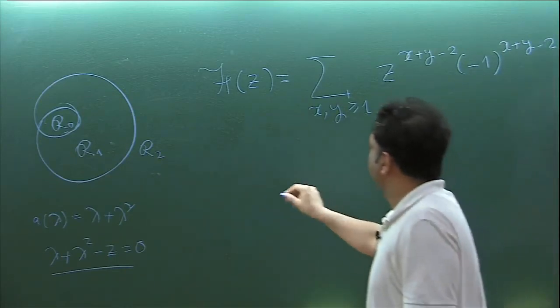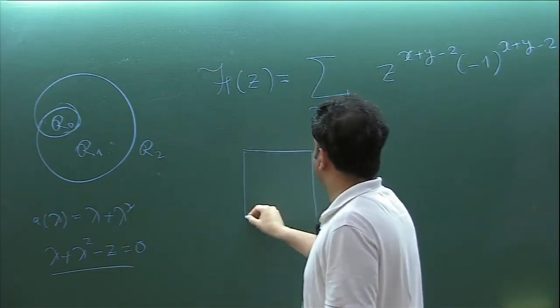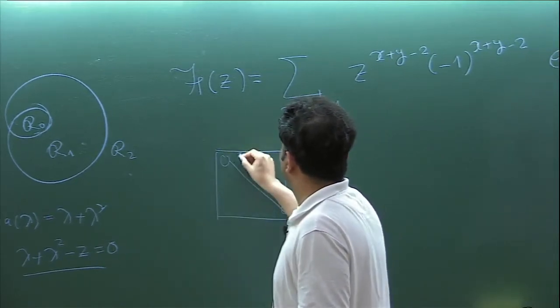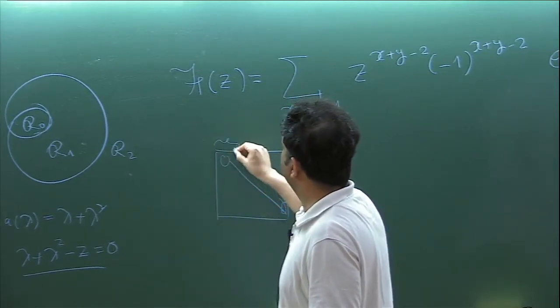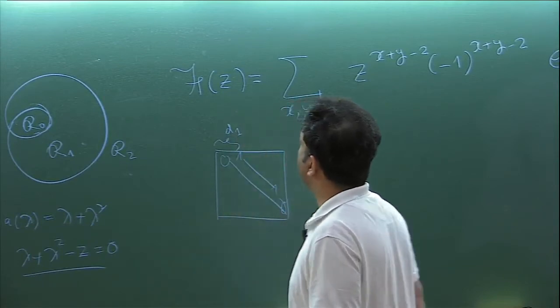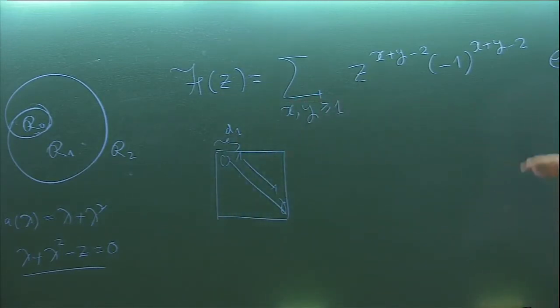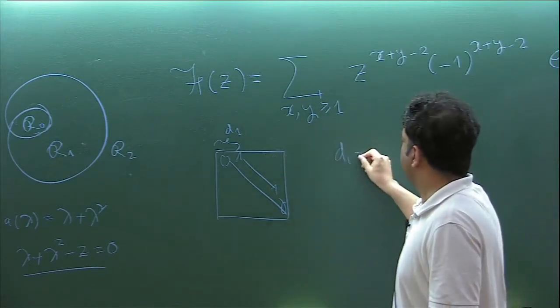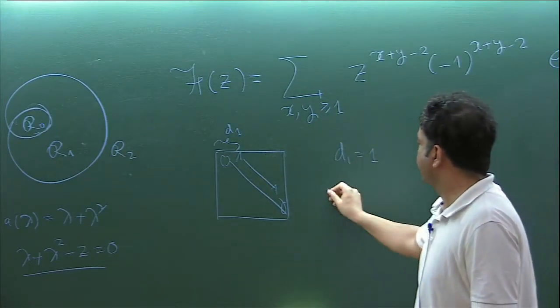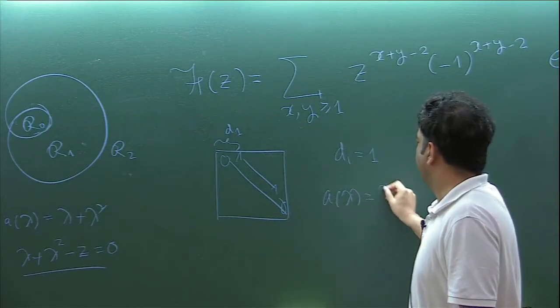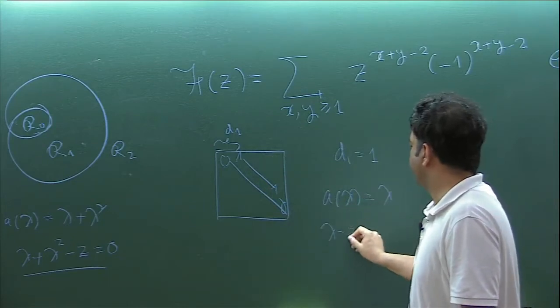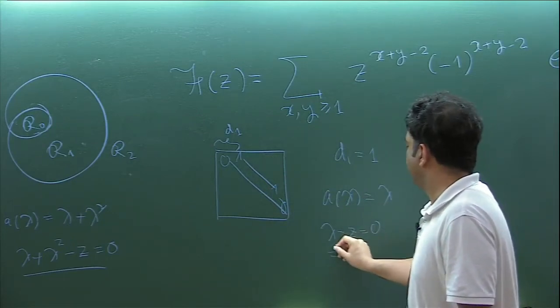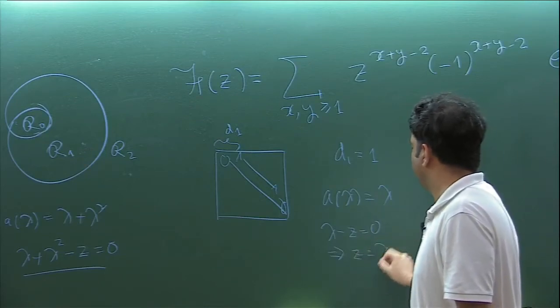Note that this is my T_n with 0 and 1. d1 is the number of non-zero upper triangular entries that I see here, so our d1 is 1, and our symbol is just lambda. The equation is very simple: lambda minus z equals 0, which is equivalent to saying that z is lambda.